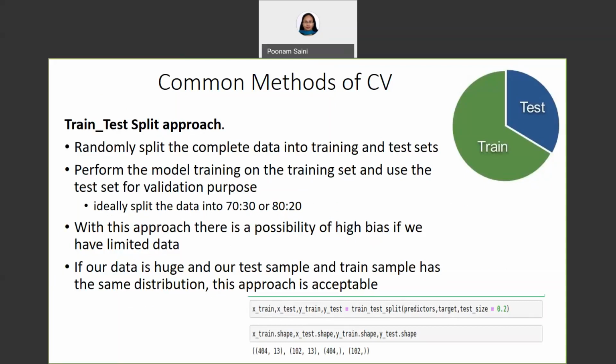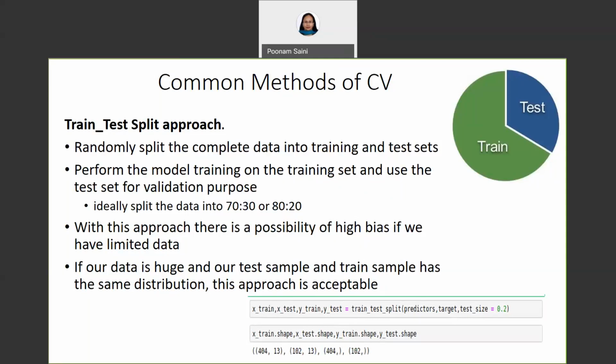Ideally, we do this in the ratio of 70:30 or 80:20. With this approach, there is a possibility of high bias if we have limited data, because we would miss some information about the data which we have not used for training. Whereas if our data is huge and our test and train samples have the same distribution, then this approach is considered feasible and acceptable.